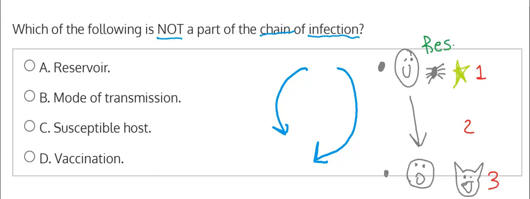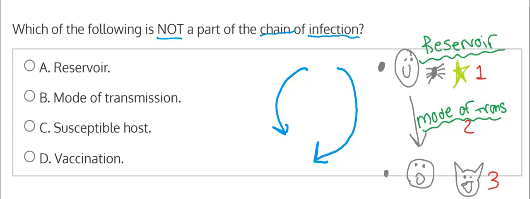we have our reservoir, which is a word for the person who's holding on to the illness for now. We have our mode of transmission, and that's how you get from one point to another. So maybe it could be shaking a hand, a sneeze on a surface.